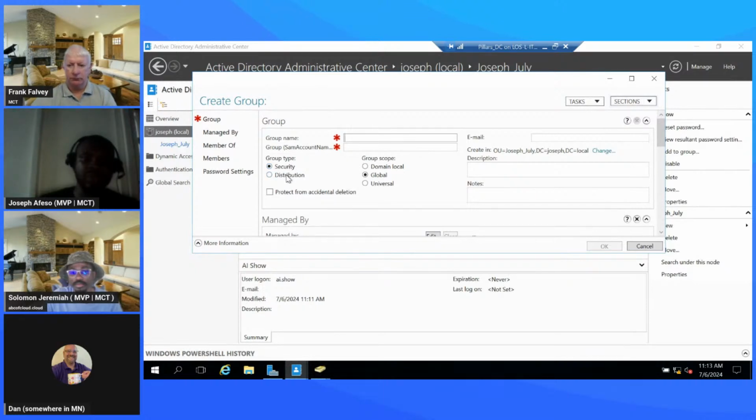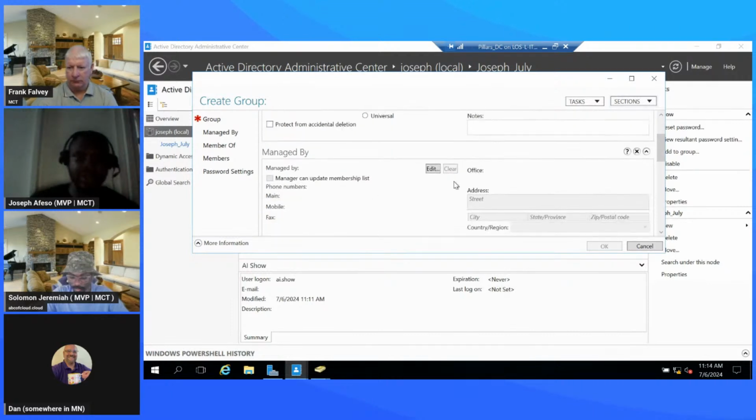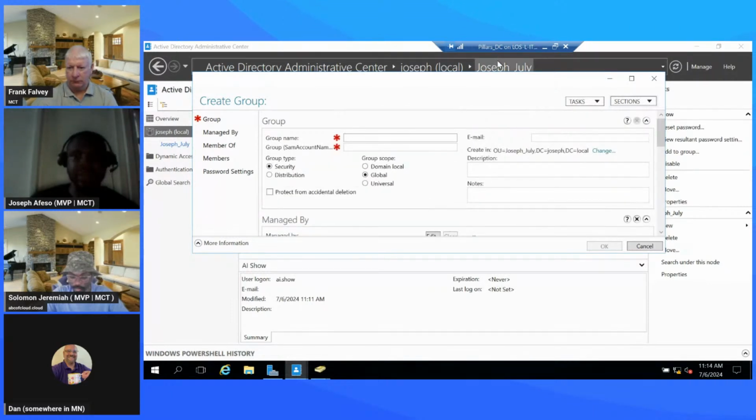I'm saying this because when we get to the cloud, we would see that there are other different types of group that you can create. Then the group scope tells you if the group is going to be a global group, a domain group, or a universal group. So these are the scopes that are present, so you can provide the details and do all of that.